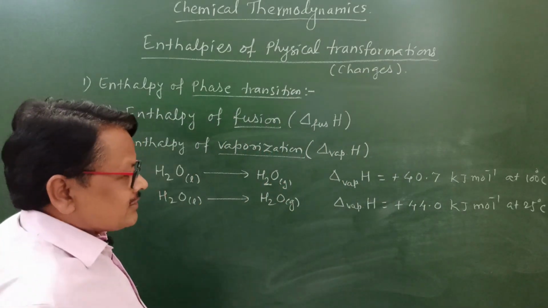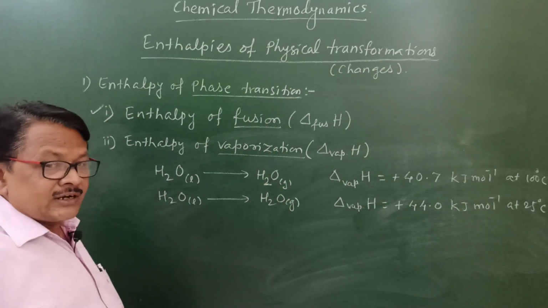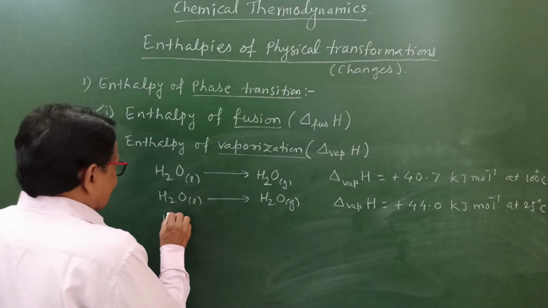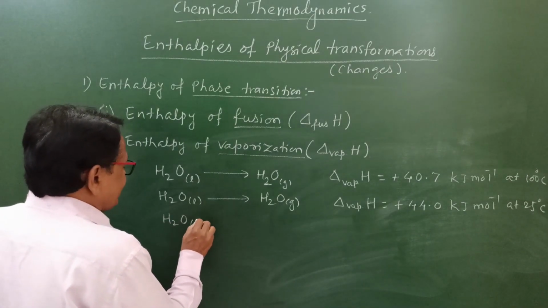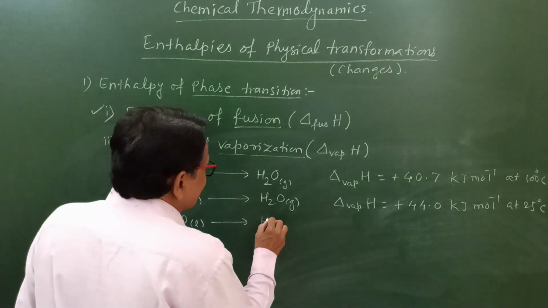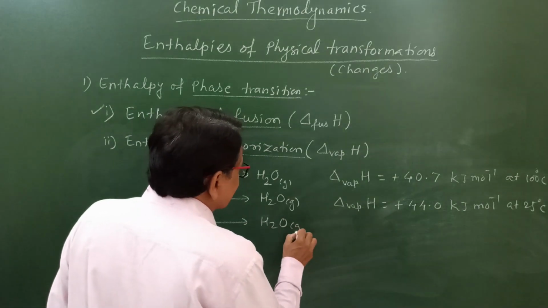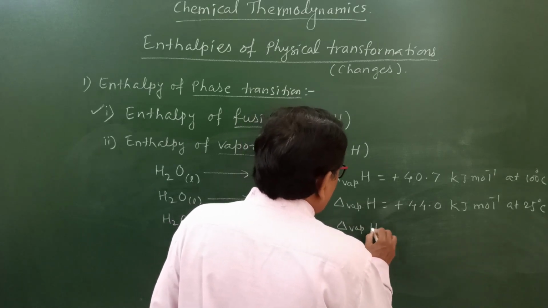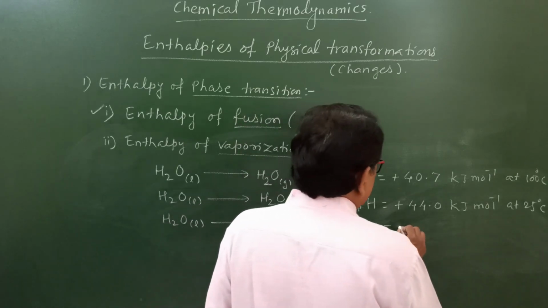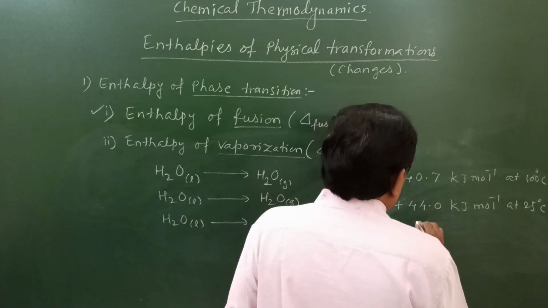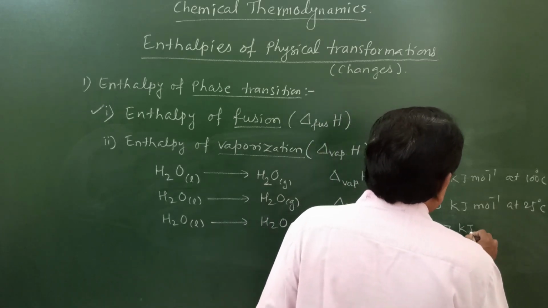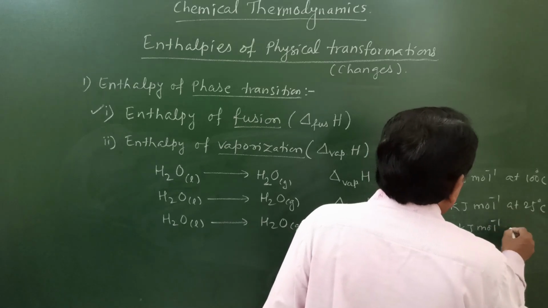I will also consider enthalpy of evaporation at 0 degrees Celsius. I will also write that conversion here. H2O liquid gets converted into H2O gas. Its enthalpy of vaporization at 0 degrees Celsius is 45.07 kilojoule per mole.